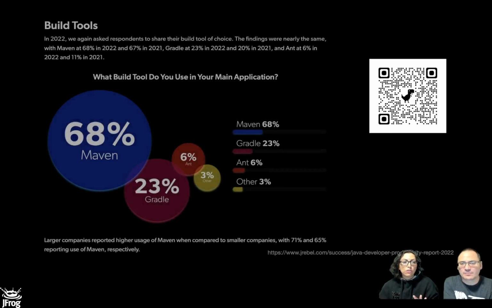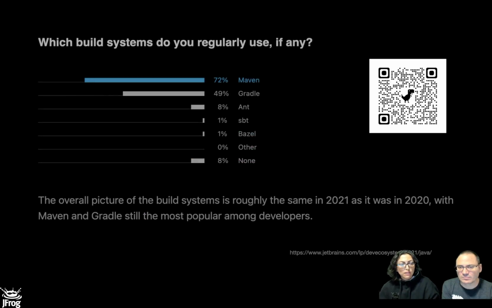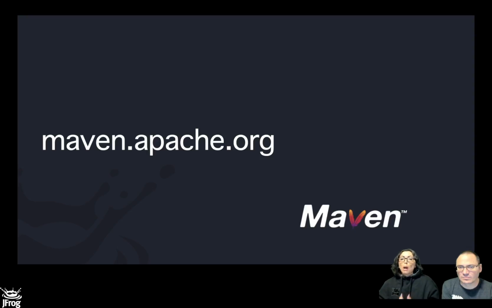Okay, and this is also from the JRebel Java Developer Productivity Report in 2022. And as you can see, the answers are very consistent. 68% of the Java projects out there are using Maven for building. And the last but not the least of the reports is the JetBrains Developer Ecosystem of 2021 for Java. The same picture. So Maven is critically important for our Java projects.